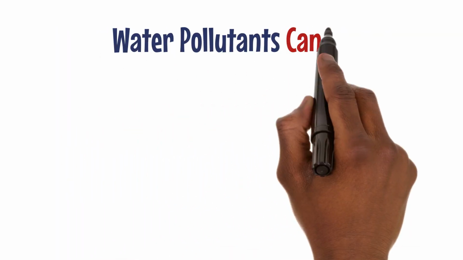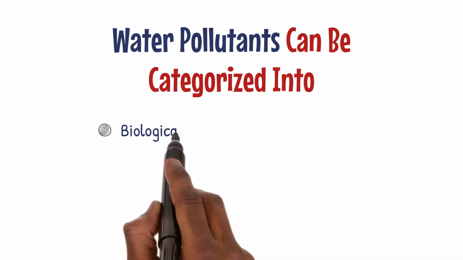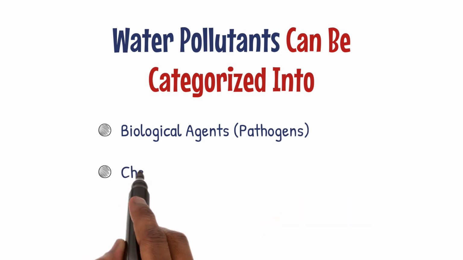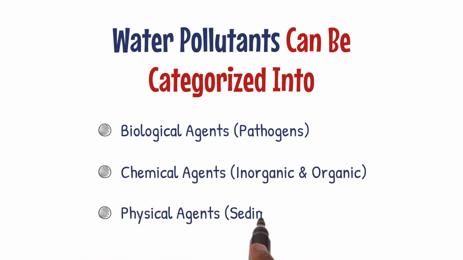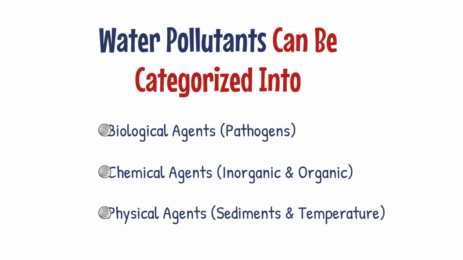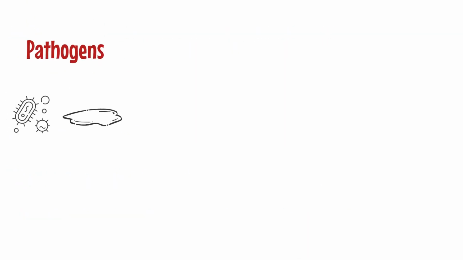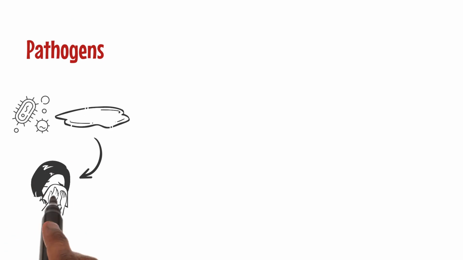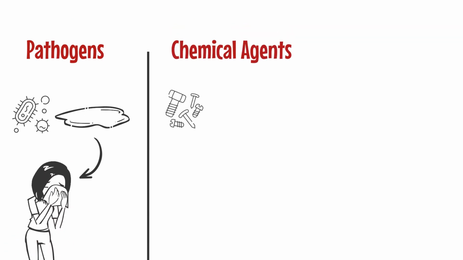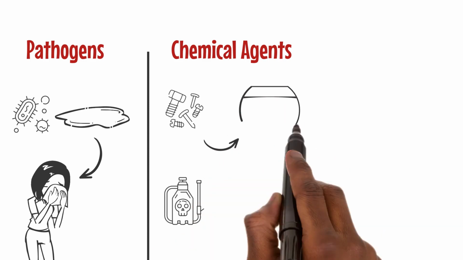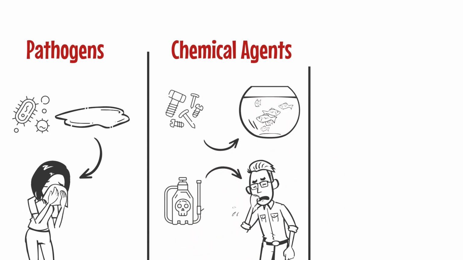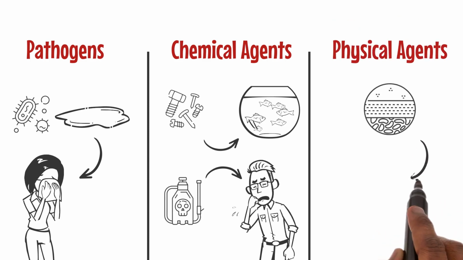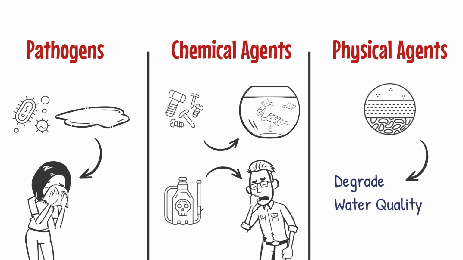Water pollutants can be categorized into biological agents, pathogens, chemical agents, inorganic and organic, and physical agents, sediments, temperature. Pathogens like bacteria can contaminate water sources, leading to waterborne diseases. Chemical pollutants, such as heavy metals and pesticides, can be toxic to aquatic life and humans. Physical agents like sedimentation can degrade water quality.